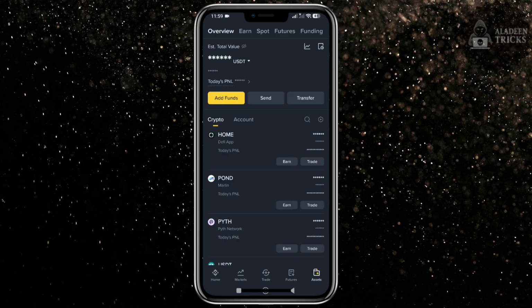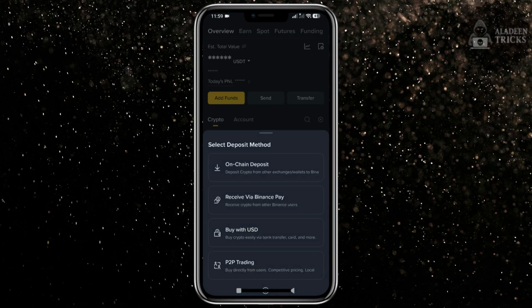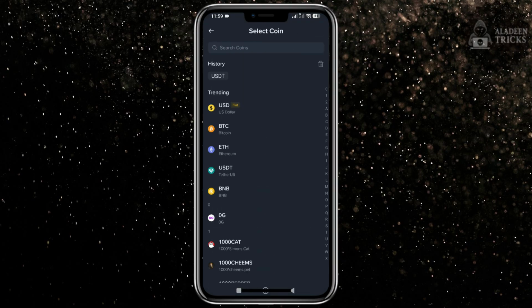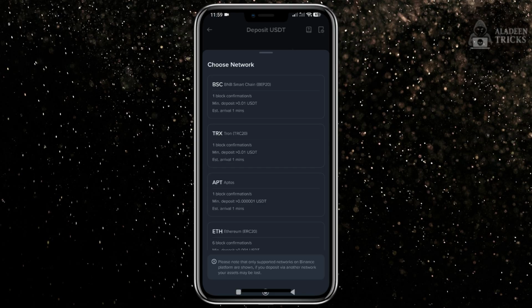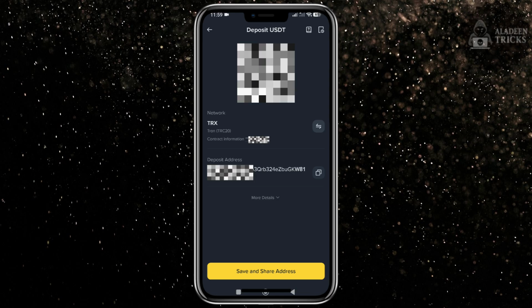Click Assets on the bottom right of your screen. Select Add Funds. These four options pop up. Click on Chain Deposit. Then search for USDT. You also need to select your network, then select TRC20. Copy your deposit address.